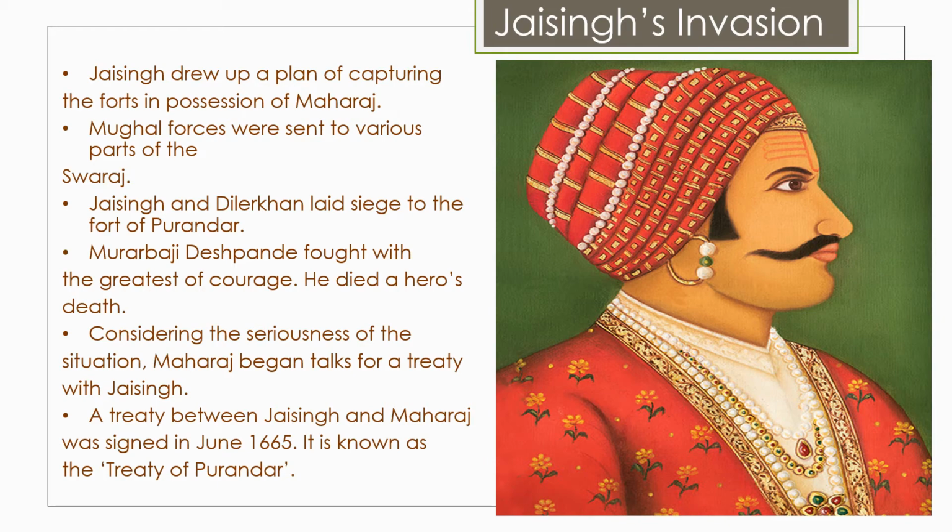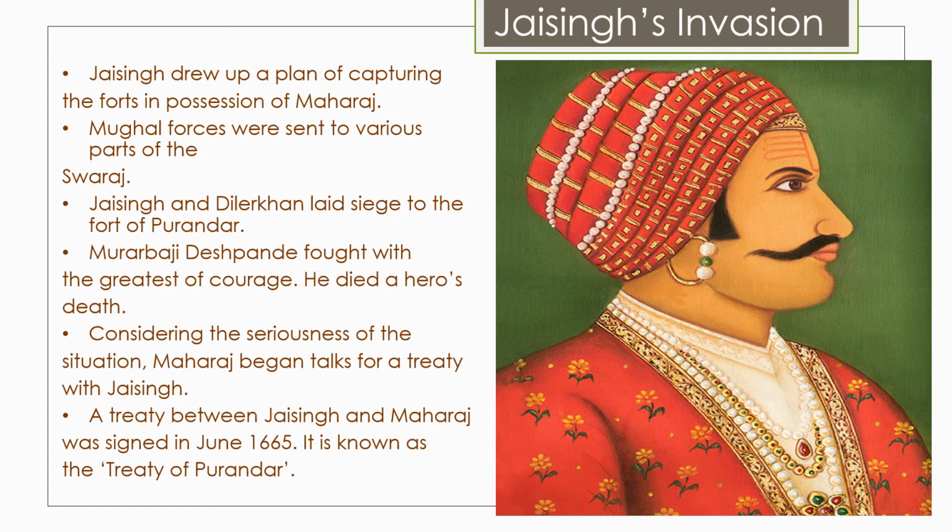A treaty between Jai Singh and Maharaj was signed in Pune in 1665. It is known as the Treaty of Purandar. In accordance with the terms of the treaty, Maharaj gave to the Mughals 23 of his forts and the adjoining territories, yielding an annual revenue of 4 lakh hons. Adjoining territories were the territories around the forts. So 23 forts had to be surrendered by Shivaji Maharaj.